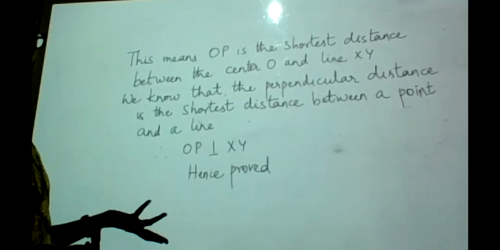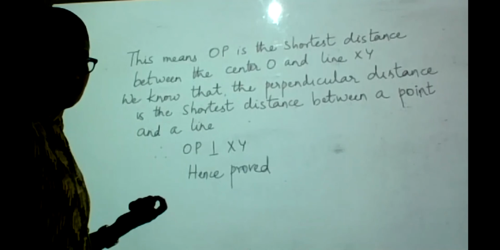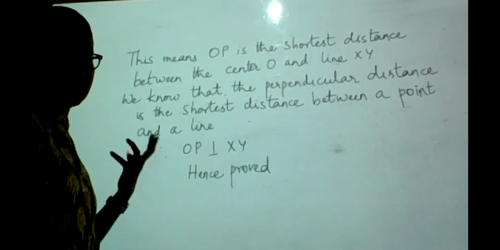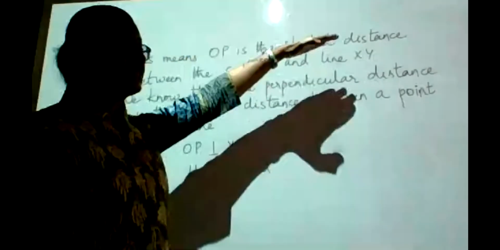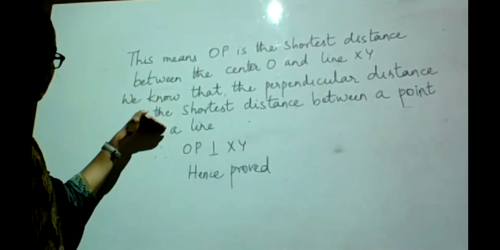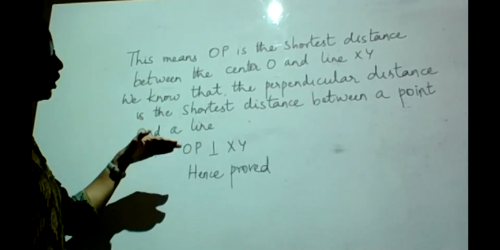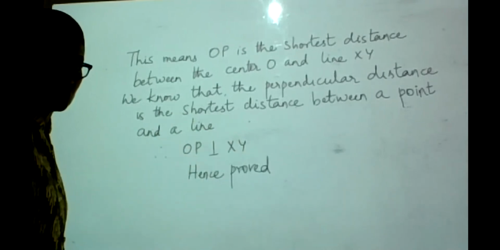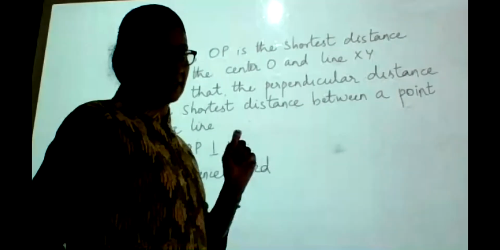And that's exactly what I had to prove. I had to show that the radius and the tangent will make an angle of 90 degrees at the point of contact. So this is how you have to argue in this complete proof. This is a known fact to you. You are bringing your OP as the shortest distance between O and XY, and using your knowledge that the perpendicular distance is the shortest distance between a line and a point, we are able to say OP has become perpendicular to XY. And that's exactly what I have to prove, because I had to show that the radius and the tangent make an angle of 90 degrees at the point of contact.